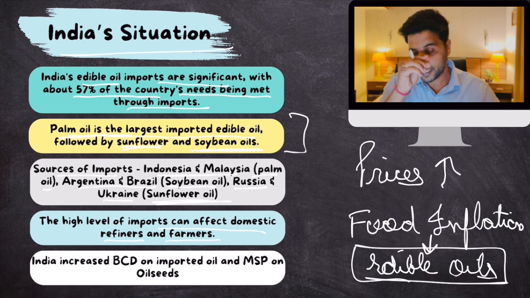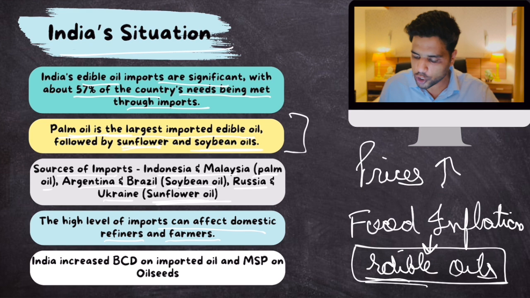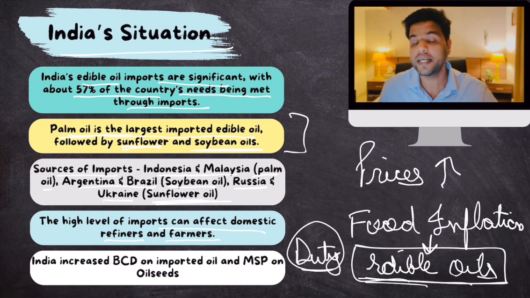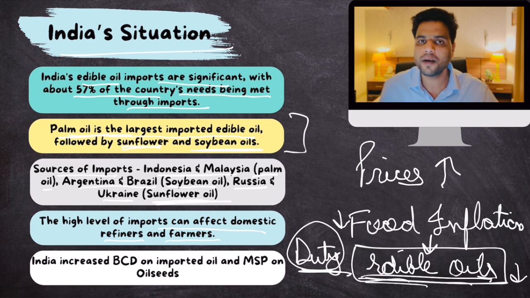Now, most of the edible oils in India come from imports. So we do not charge that much customs duty on edible oils, so that edible oils can be imported into India easily. The prices remain low, food inflation remains low. But because we are not charging customs duty, these edible oils imported from abroad are available cheap in India. Now that really hampers our domestic producers, because domestic producers are facing stiff price competition from imported